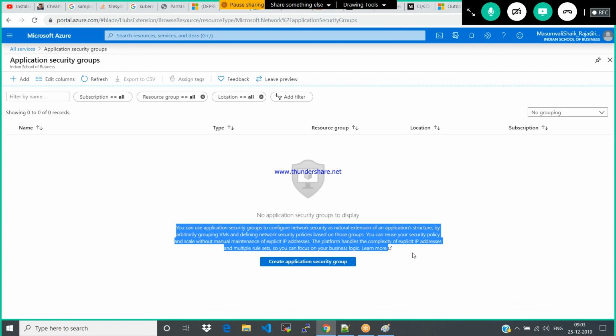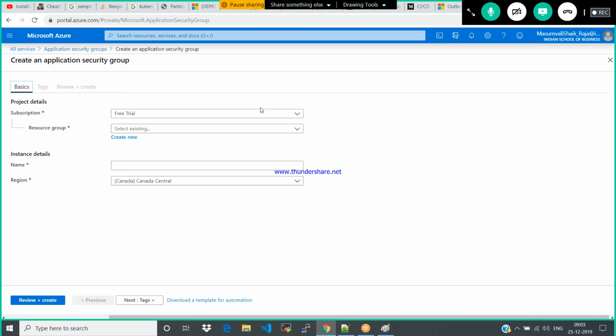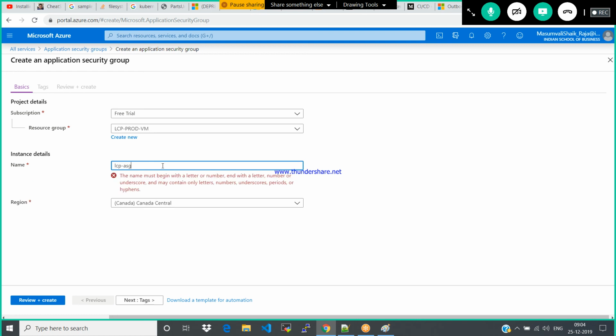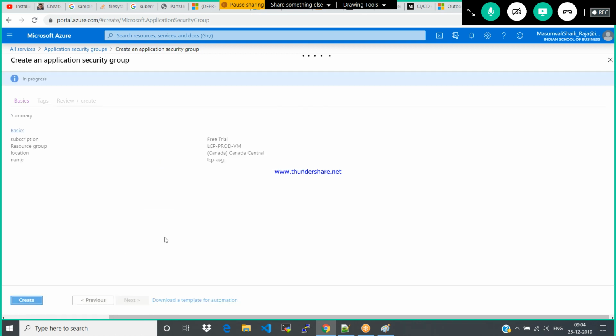So if you would like to give access to a particular application which is hosted on the machines as a group, then you need to use these application security groups. Okay, add, yes, just create it.